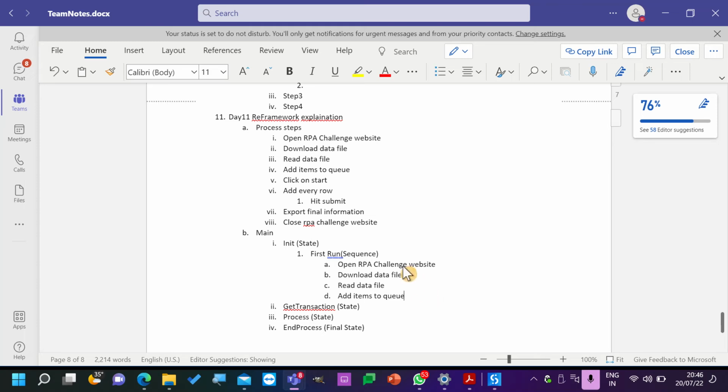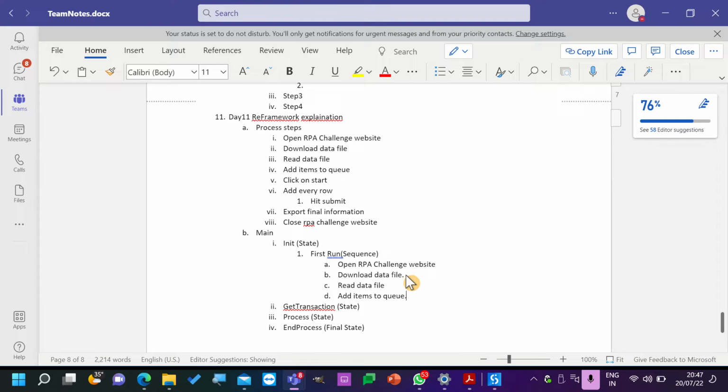Okay. Now opening RPA challenge website, downloading the data, reading the data, add queue items. So should this be done every time there is an exception? Should this be done only once, in the complete process? Yeah, only once.